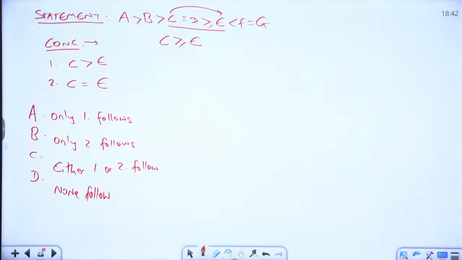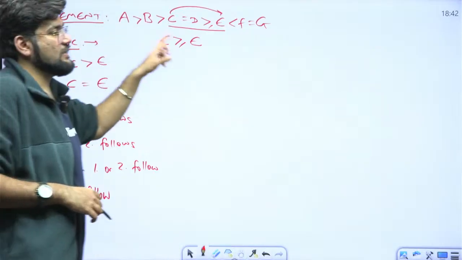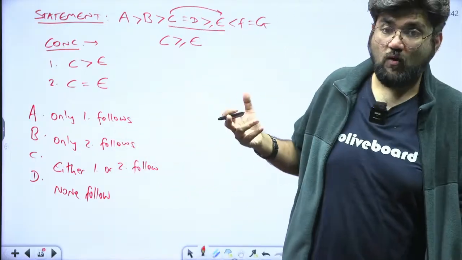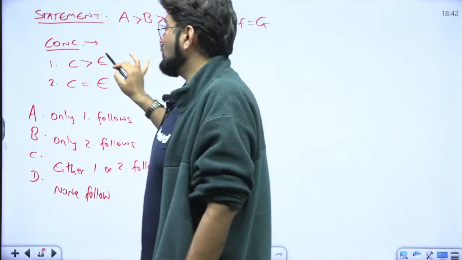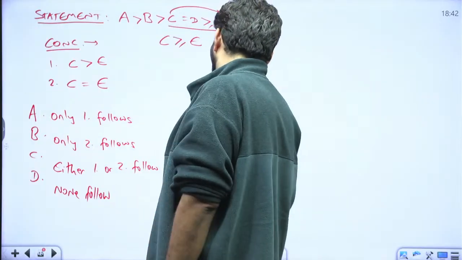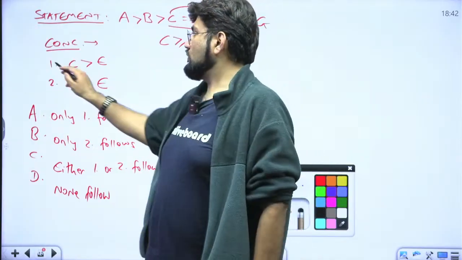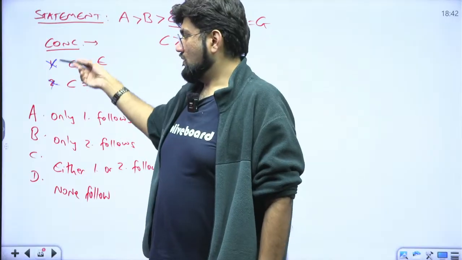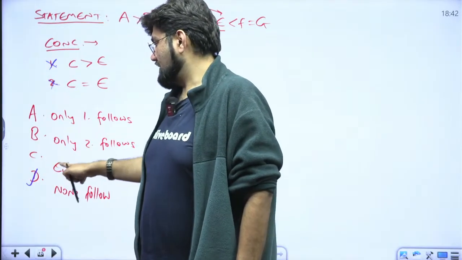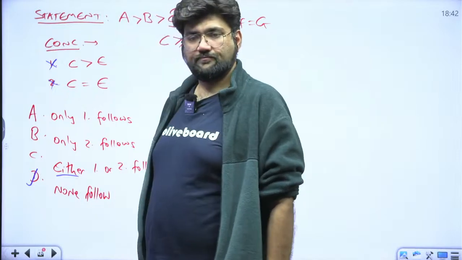When I say C is greater than equal to E, what do I imply? I mean that C is either greater or equal, but I don't know what it is. Can I conclude C is guaranteed equal to E, or greater than E? Can I conclude with guarantee that C is equal to E? So technically again it should be none follow. But this time again we have either or in the options.